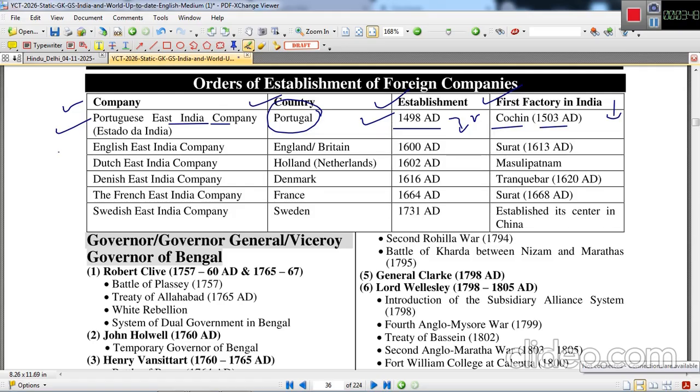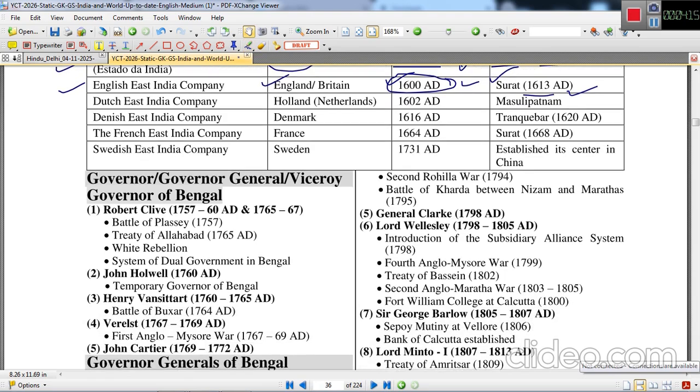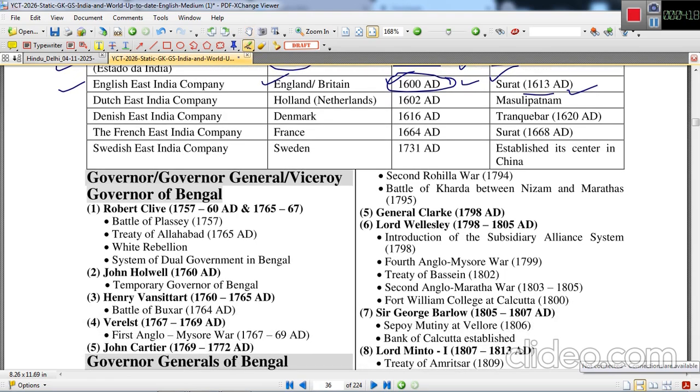Next to come to India were the English, the English East India Company, from England, Britain. They established their company in 1600 AD, and in India their first factory was established at Surat in 1613 AD. Next came the Dutch East India Company.